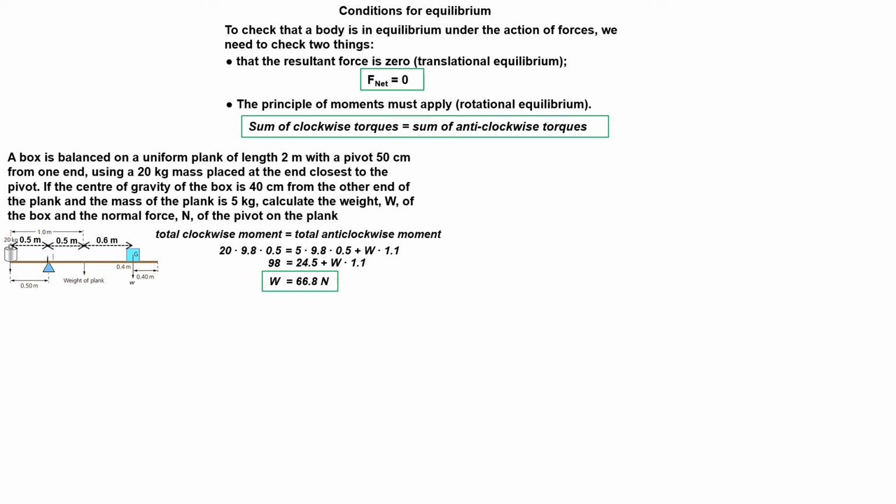For equilibrium, the resultant force acting on the system must be zero. The normal force upward of the pivot on the plank is equal and opposite to the total downward force acting on the plank. We now perform the calculations.